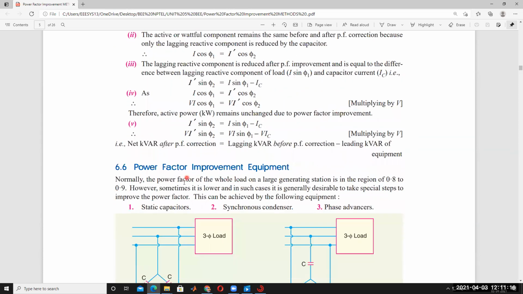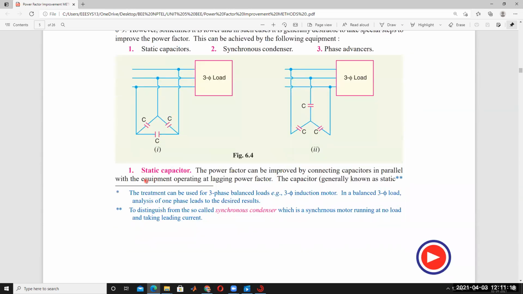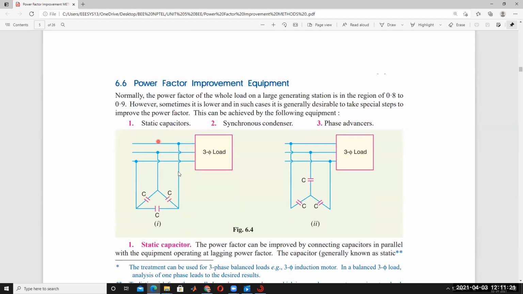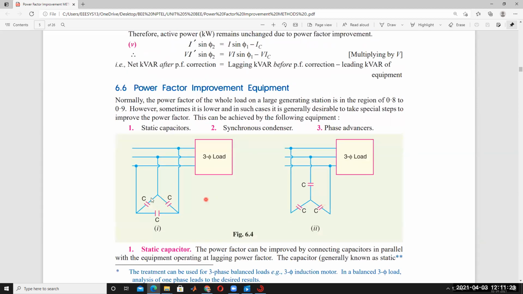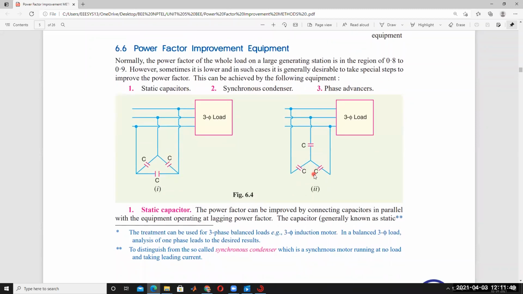So power factor improvement equipment is available: static capacitors, connected in star or in delta. By star or delta connection, the power factor can be improved. These are the different types of methods: static capacitors, synchronous condensers, and phase advancers. These are the three different types of methods. By using these methods, it's possible to increase the power factor.